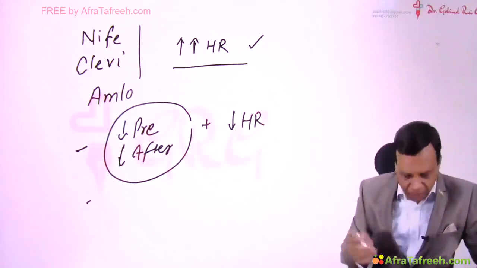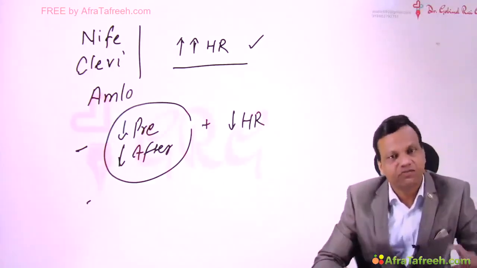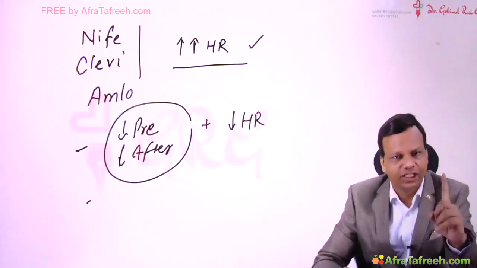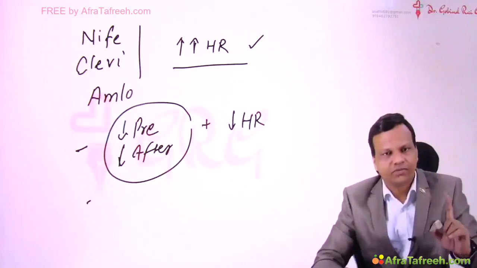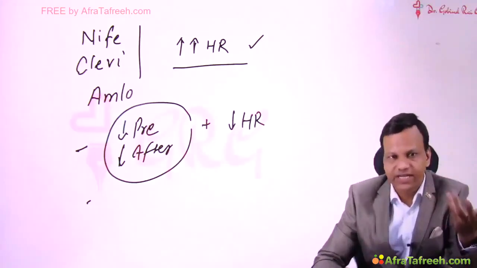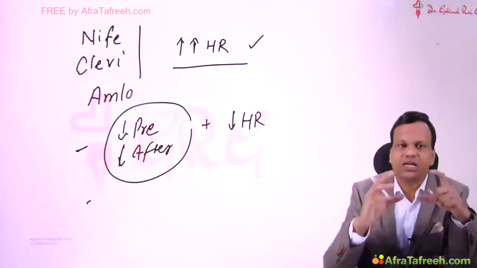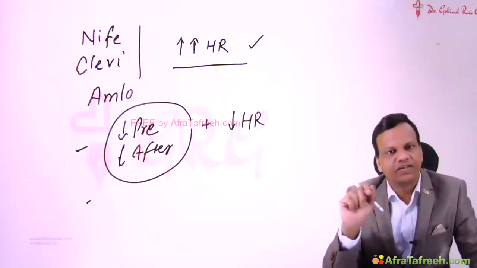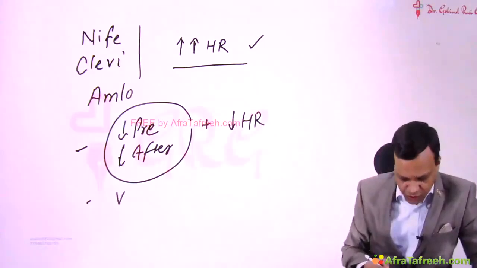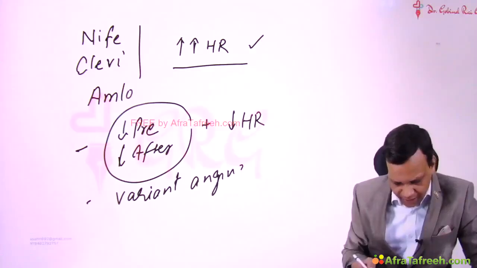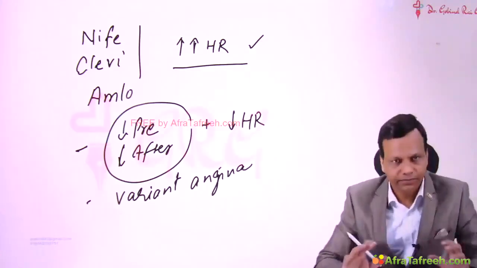But if they ask the mechanism of action of calcium channel blockers in variant angina, then only one thing is possible, and that is dilatation of the coronary artery. Calcium channel blockers can dilate the coronary artery, so they can be used in variant angina. In fact, calcium channel blockers are the only drugs which can decrease mortality in variant angina. So they are the drug of choice in prophylaxis of variant angina. They can decrease mortality. Clear?